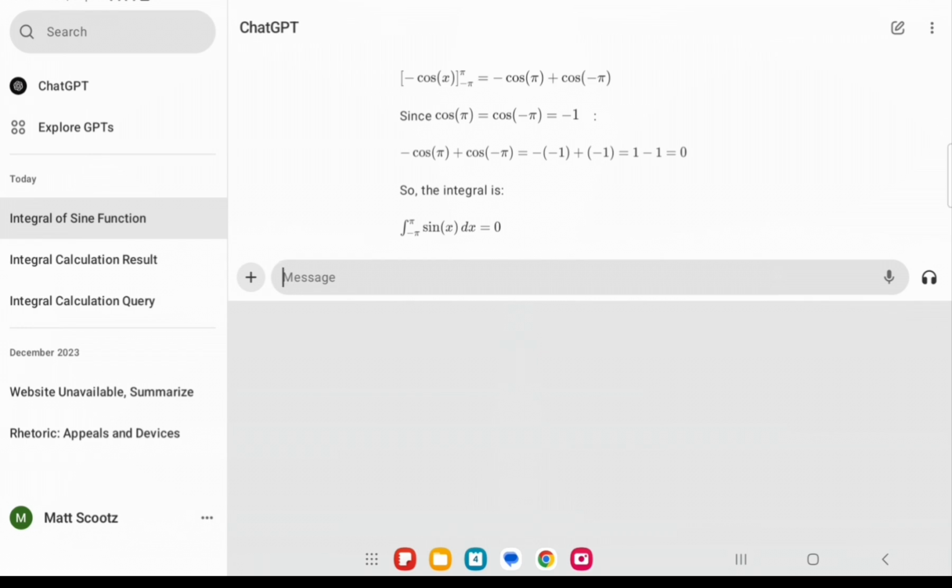I'm sorry that I was stuttering a second ago. I talk way too fast. But it got the integral right, so there we go.